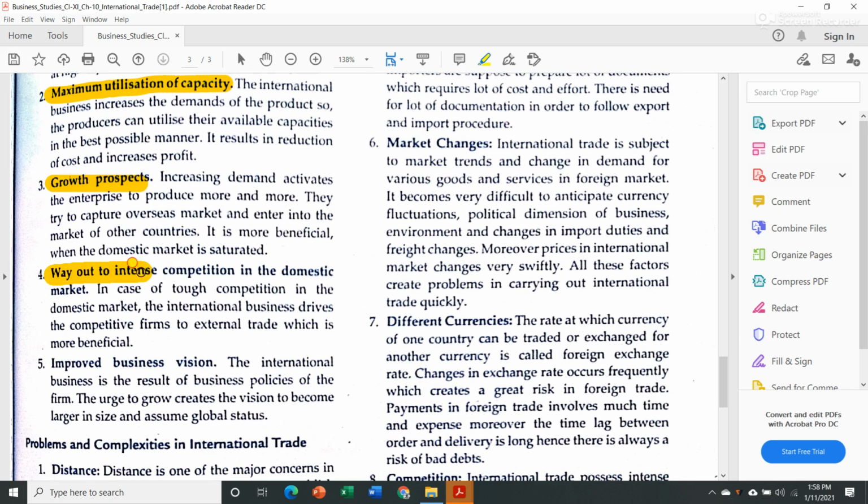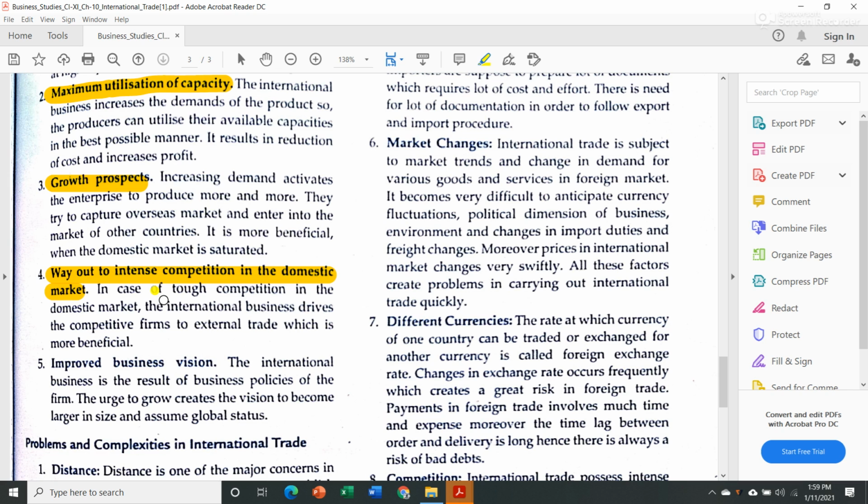The next is way out to intense competition in the domestic market. In case of tough competition in the domestic market, the international business drives the competitive firms to external trade, which is more beneficial. Now when international companies come into a country and try to compete with the domestic companies, the domestic companies, instead of focusing only on the domestic market, try to go out into different markets. They look up to external trade.